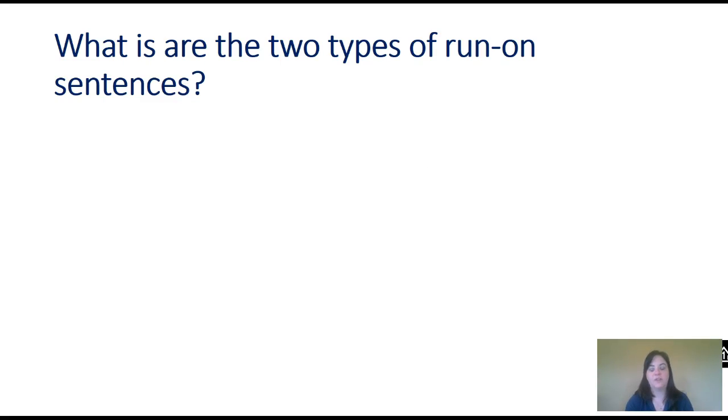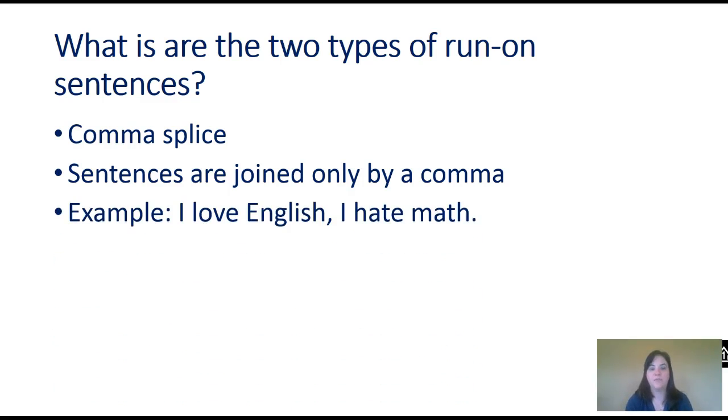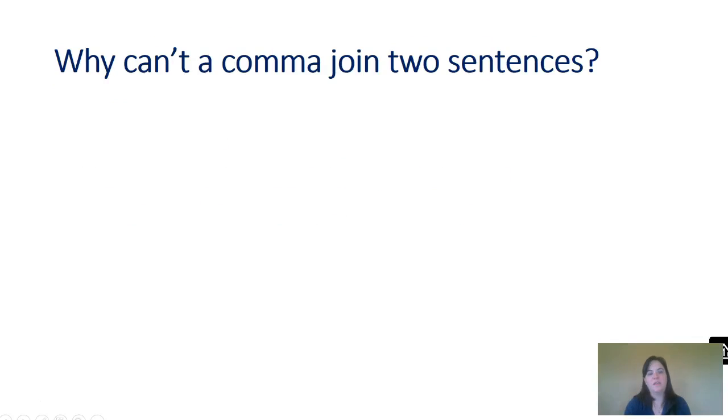That's the first type of run-on sentence. The second type of run-on sentence is the comma splice. These are two sentences that are joined only by a comma. Using our same example, we would have I love English, comma, I hate math. And this would be a comma splice. Students ask me all the time why a comma can't join two sentences. And I can see why they would ask such a question. You're putting punctuation between your two sentences, so isn't that good enough? But alas, it's not. A comma splice is still wrong.